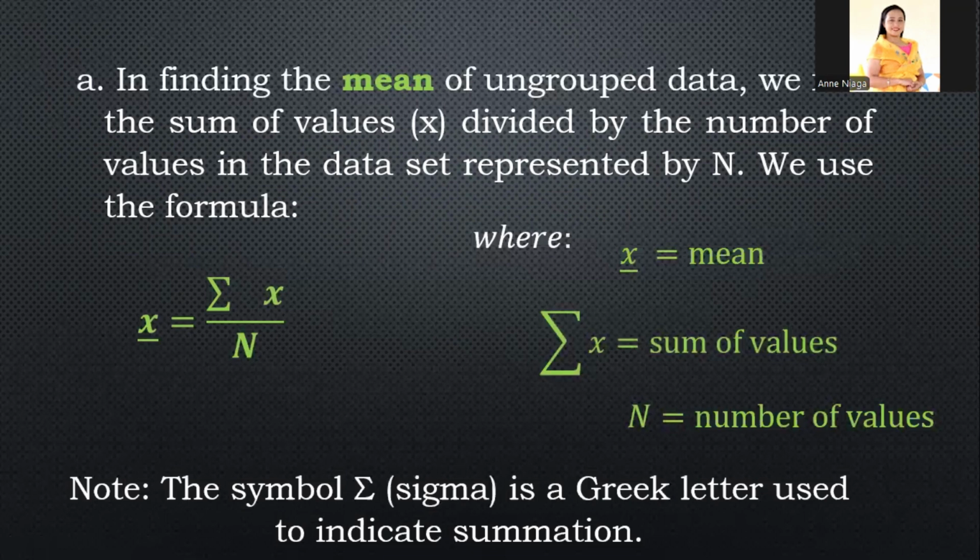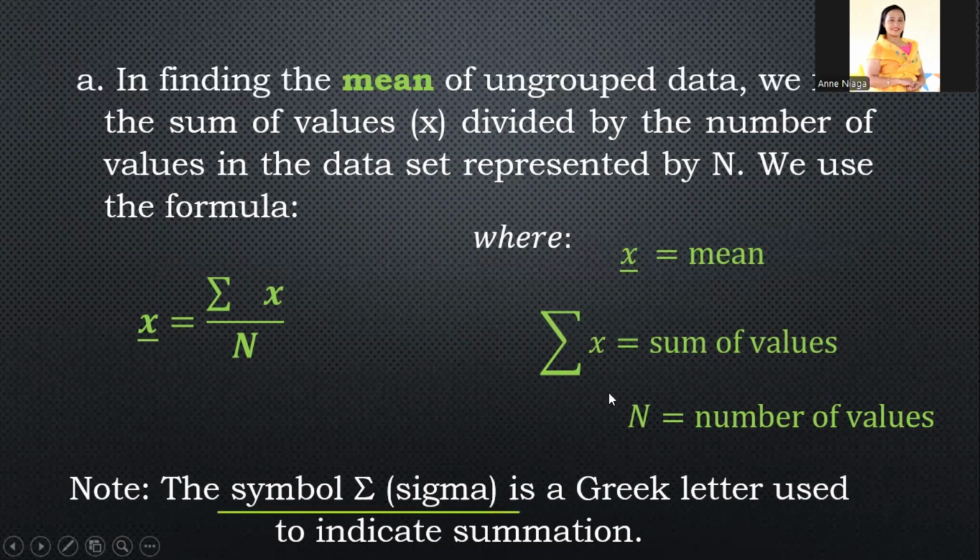Okay, so note the symbol sigma, yung symbol na yan, sigma ang tawag niya, is a Greek letter used to indicate summation. Okay, so ibig sabihin, pag makikita mong ganyan, parang baliktad na z, so yun ay summation.